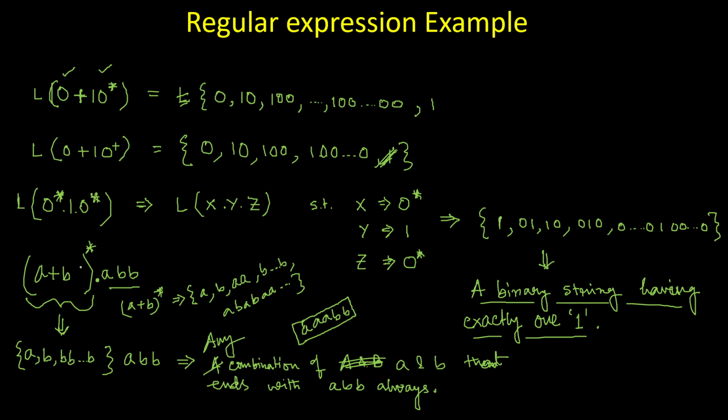If the star is somewhere over here, obviously ABB will be there. So if we just cut this last three part, I am left with 2A.